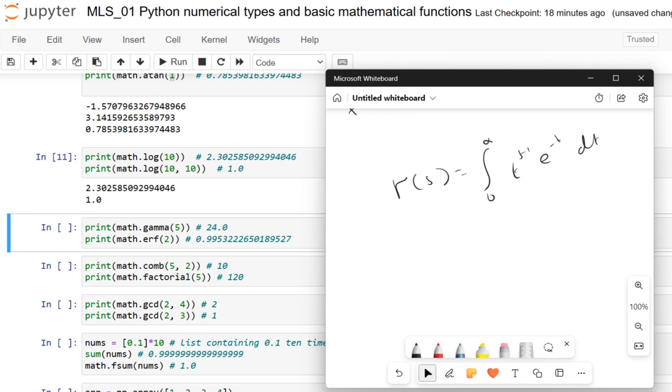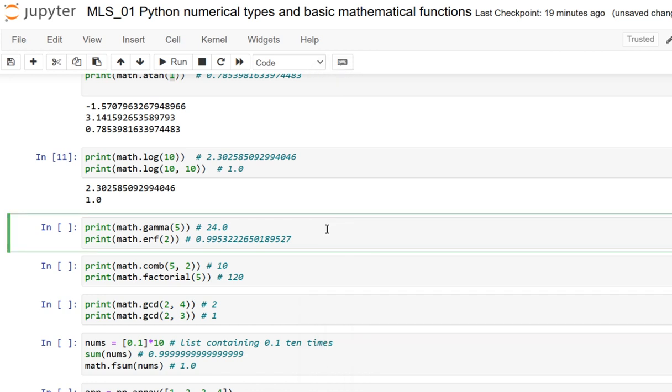The Gaussian error function is defined by this integral: erf of x equals 2 by root pi times the integral from 0 to x of e to the power of minus t squared, dt. Dear friends, this integral in the definition of the error function cannot be evaluated using calculus and must instead be computed numerically. Here I have specified the numerical values, gamma of 5 and erf of 2.